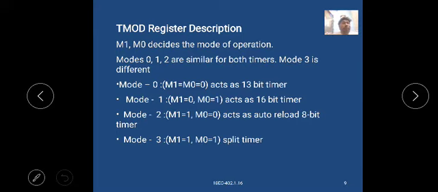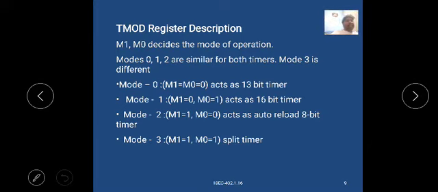Mode 1: M1 equal to 0, M0 equal to 1, acts as a 16-bit timer. Mode 2: M1 equal to 1, M0 equal to 0, acts as an auto-reload 8-bit timer.